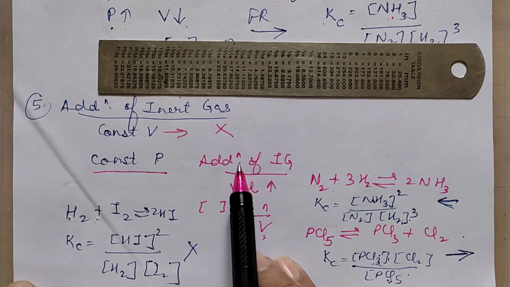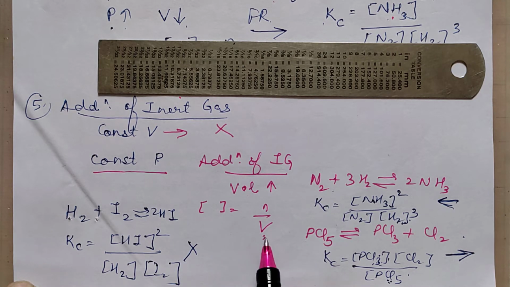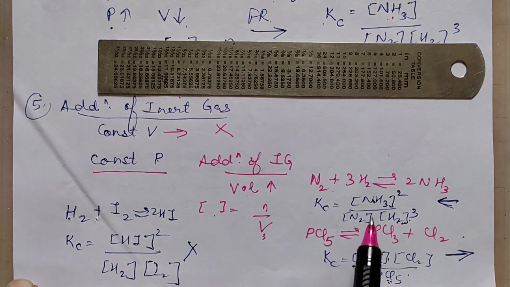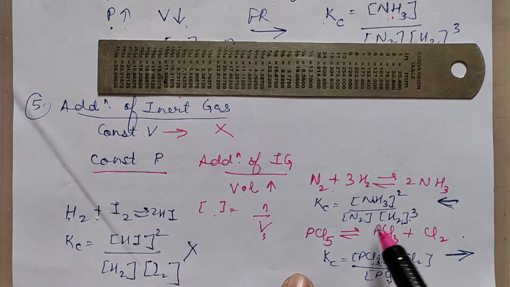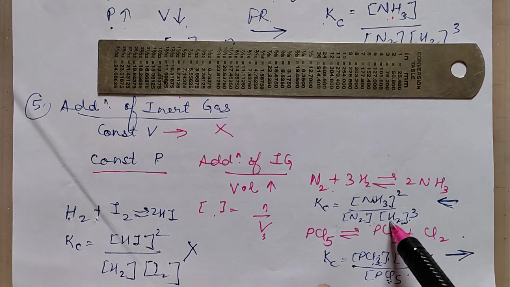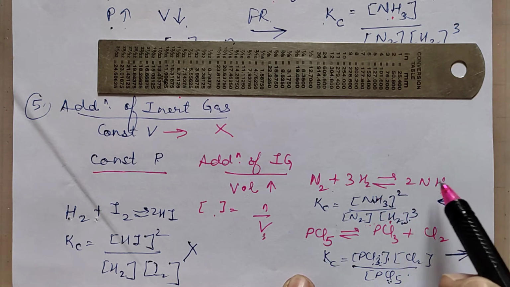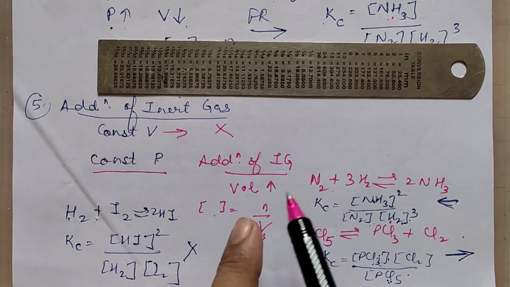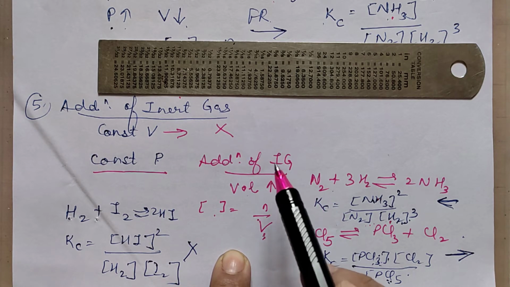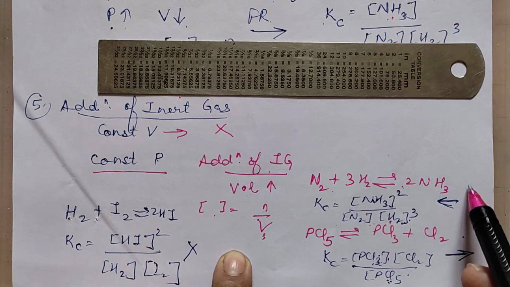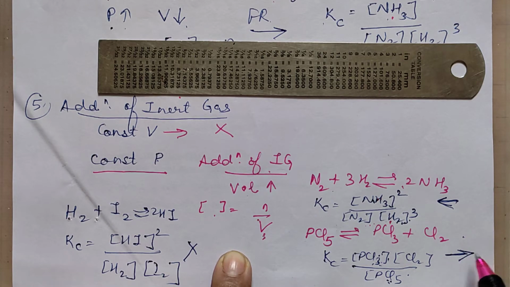By adding the inert gas, volume increases, concentration decreases. Where there are more concentration terms, that will decrease to a greater extent. This will decrease means the numerator also should decrease, means the product should be consumed. So in a way, you can just generalize: addition of inert gas will favor the reaction in the backward direction if number of moles are decreasing, and it will favor the forward direction if the number of moles are increasing.